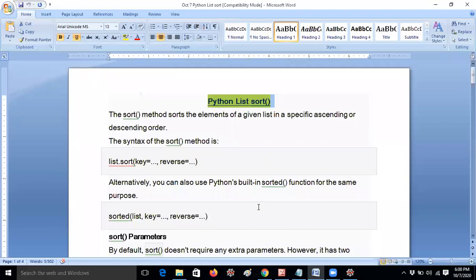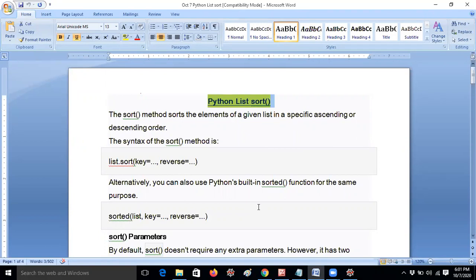Once again I'm telling you, higher order functions are completed. Till now, whatever I explained, we have 4 functions: sorted, reduce, filter and map. Those topics are completed actually. But in interviews you may get the question: what is the difference between sort and sorted? I explained only sorted, but we have the sort method also in Python. So according to the topic, I'm discussing this concept.